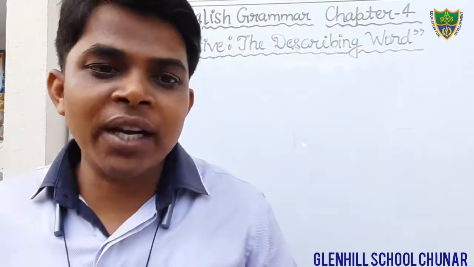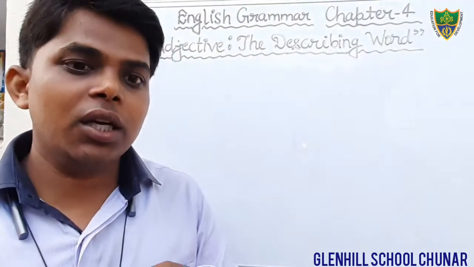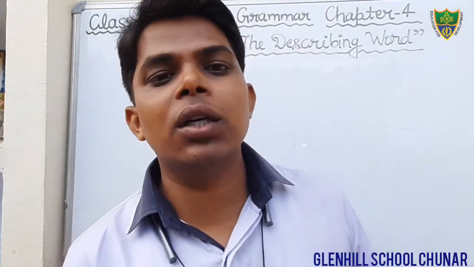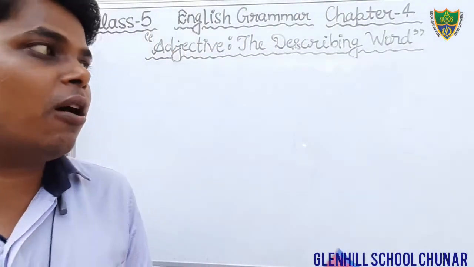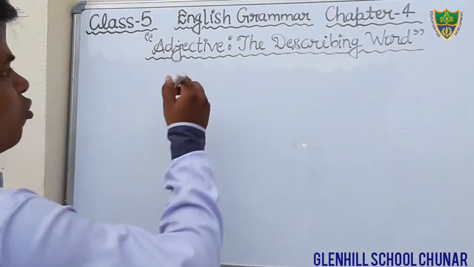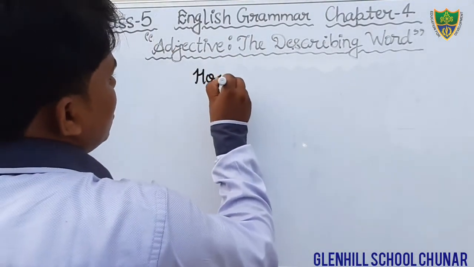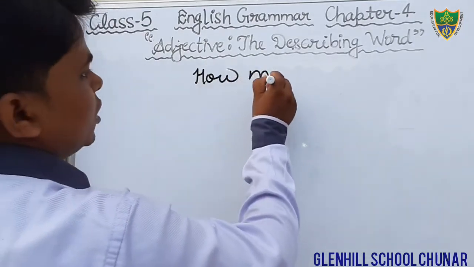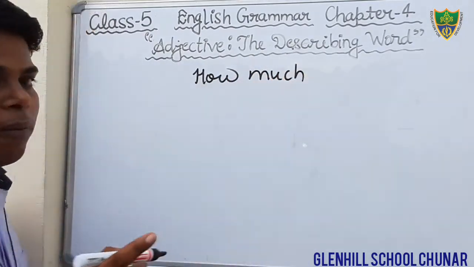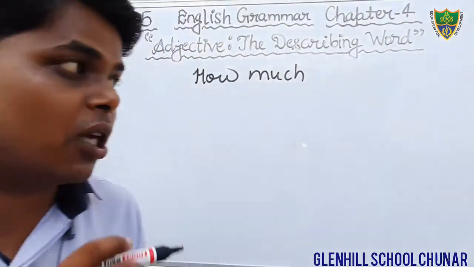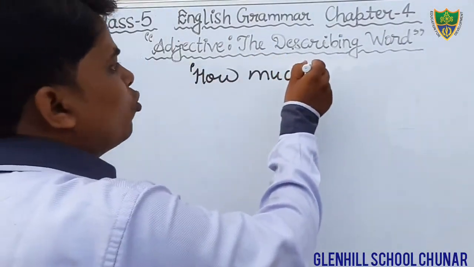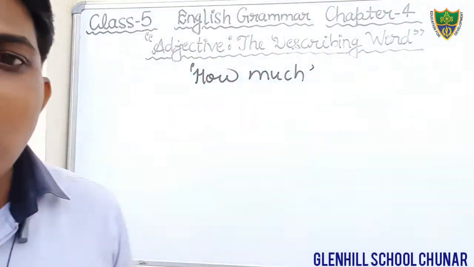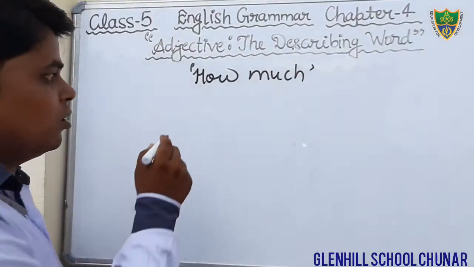Okay students, the second I have taught you is adjective of quantity. It tells the quantity of anything, and it gives the answer of the question how much. How much thing is there?